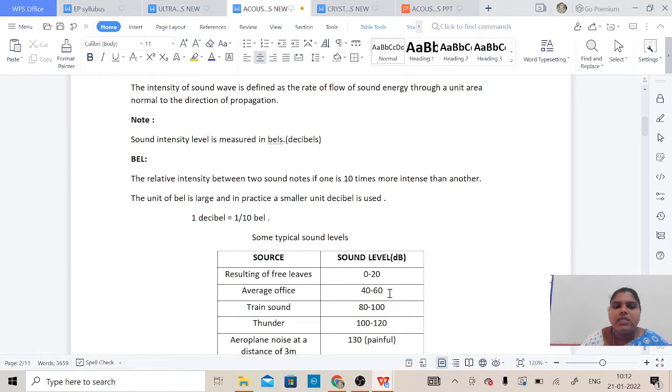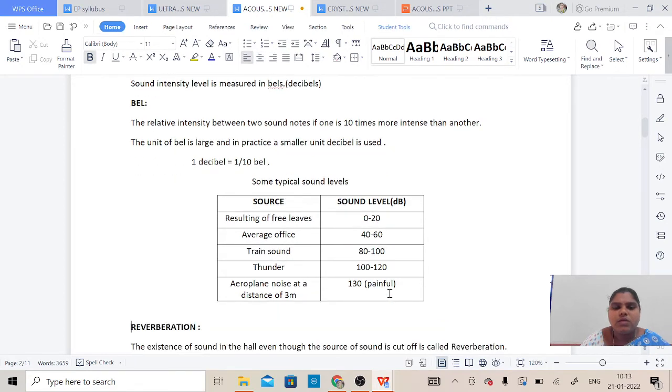The relative intensity between two sound notes, if one is 10 times more intense than another, is measured in bels. The unit bel is large, and in practice a smaller unit, the decibel, is used. So 1 decibel equals 1/10 bel.